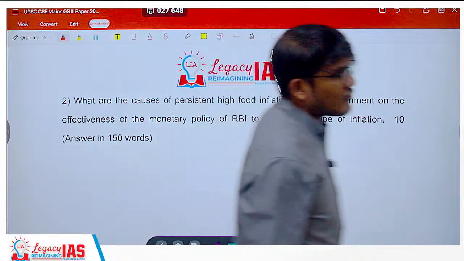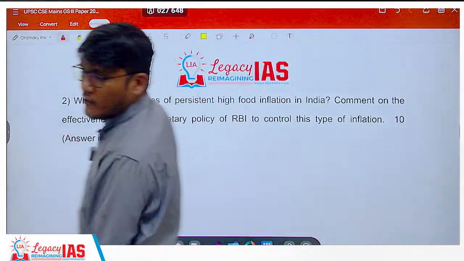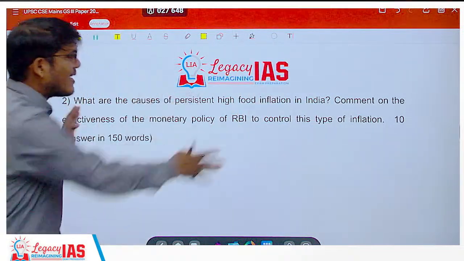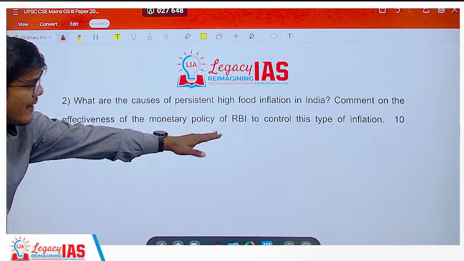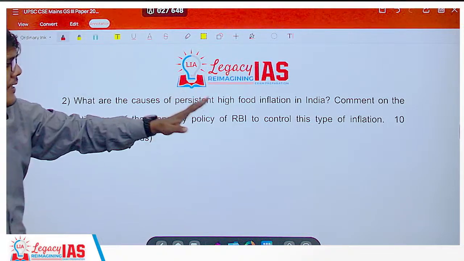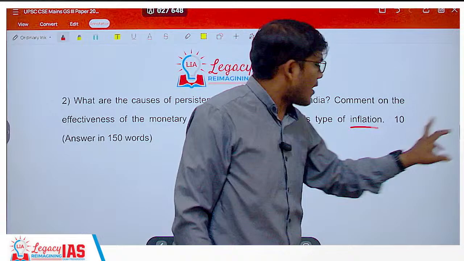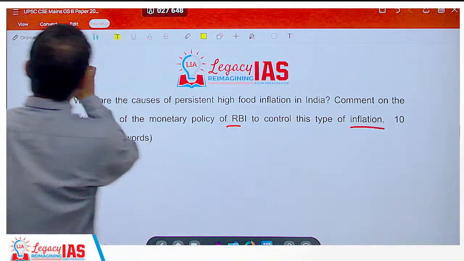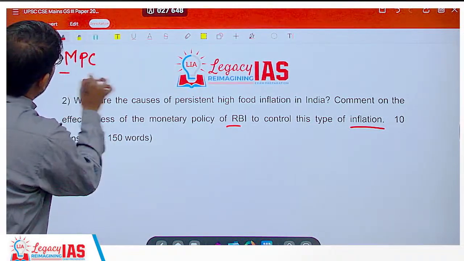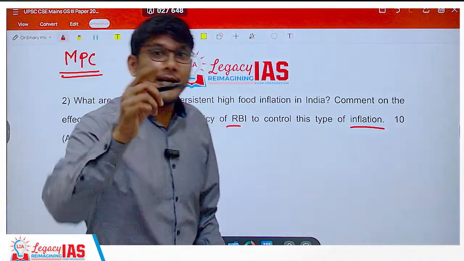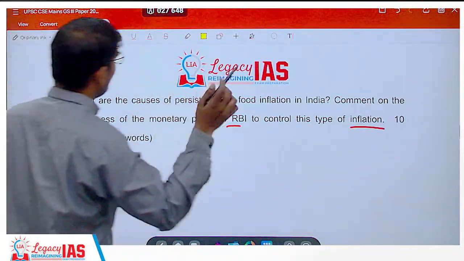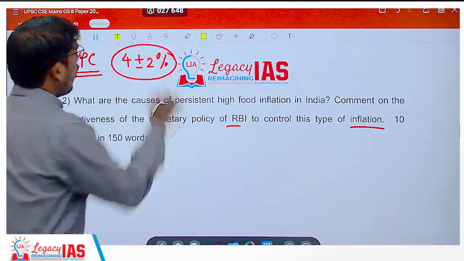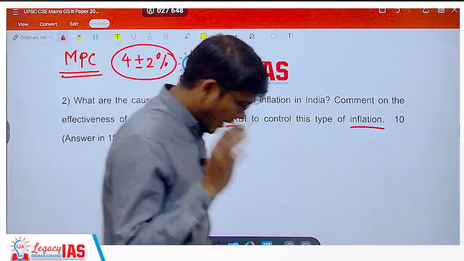Now let's come to question number 2. This is the question about which all the legacy IAS students will know very clearly what they want to do. It has been mentioned in my class. Whenever I take RBI's monetary policy or inflation chapter, I have always mentioned that the RBI, or the Monetary Policy Committee, has been given the mandate to regulate or target. They have been given a target of inflation, that is 4 plus minus 2%. 4 plus minus 2%. I hope that's clear.